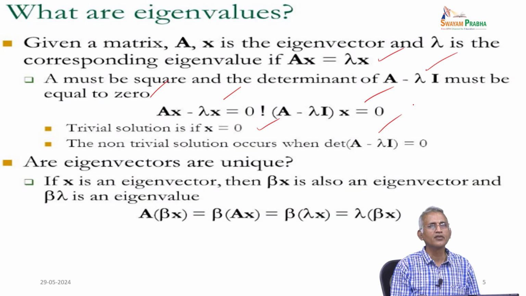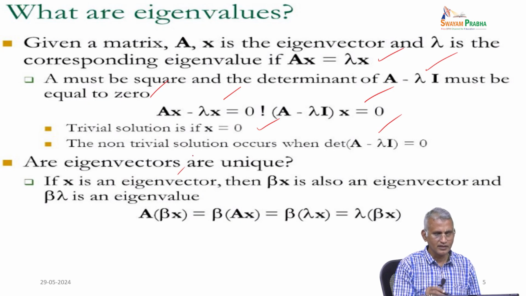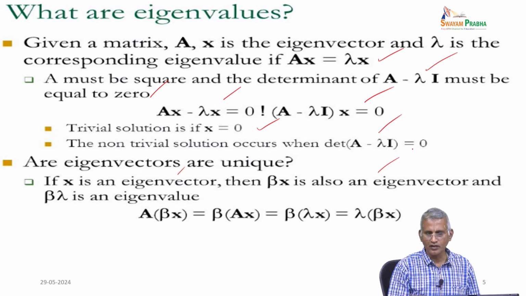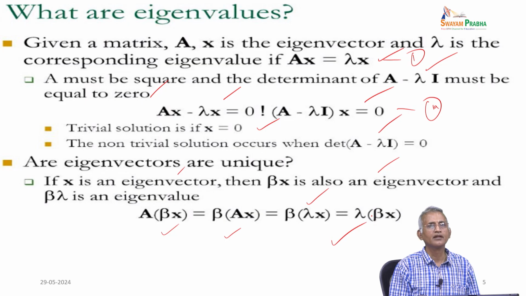Eigenvectors are not unique. So, if x is an eigenvector, then beta x is also an eigenvector with the same eigenvalue lambda. Therefore, A into beta x equal to beta into Ax, which is equal to beta into lambda x from equation 1. So, you substitute it, and lambda into beta x will come. This way we can determine the eigenvectors, and represent them like this.